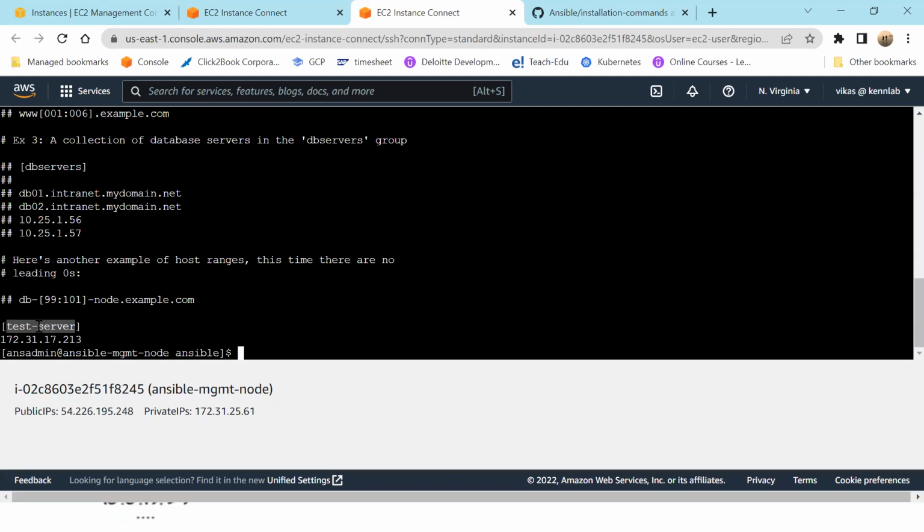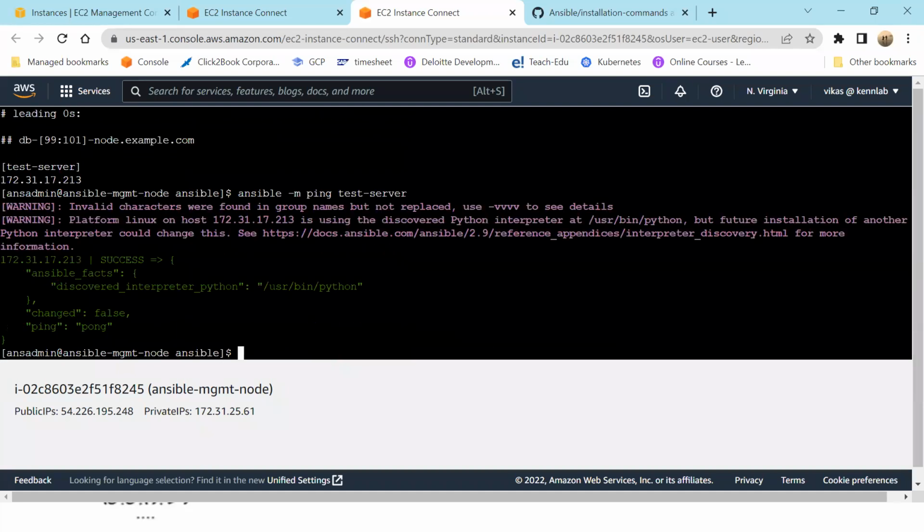See here, test server, and this 17.213. Again, let me run that command. See here, test server, 17.213. So it is able to connect to 17.213.